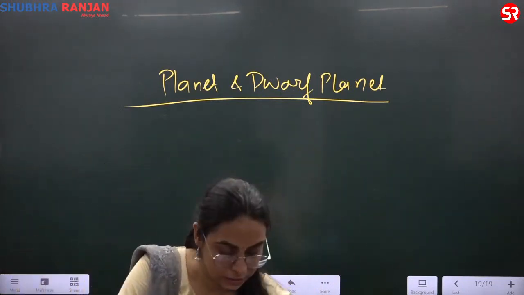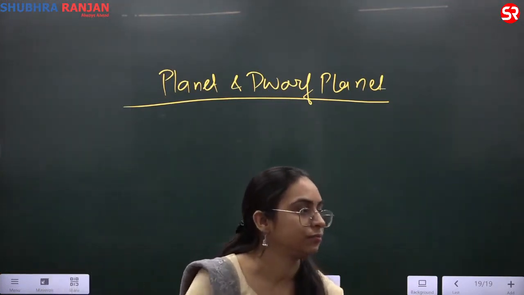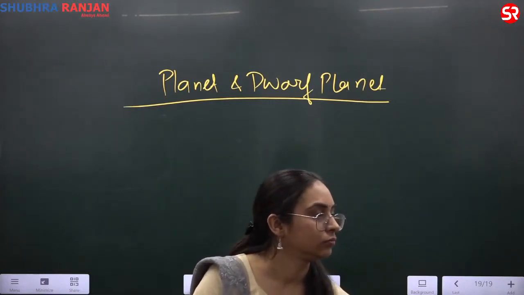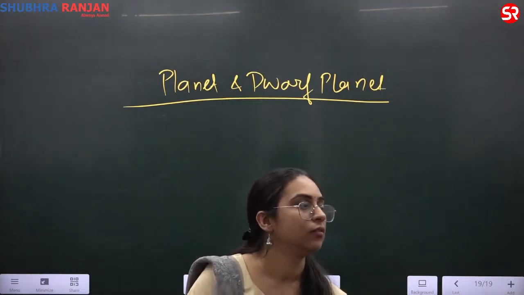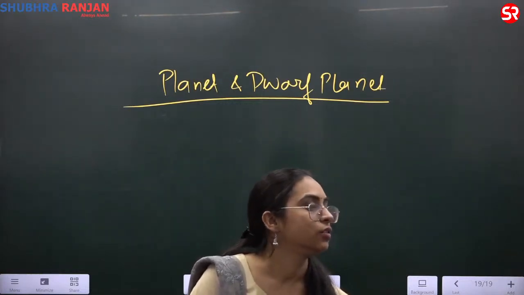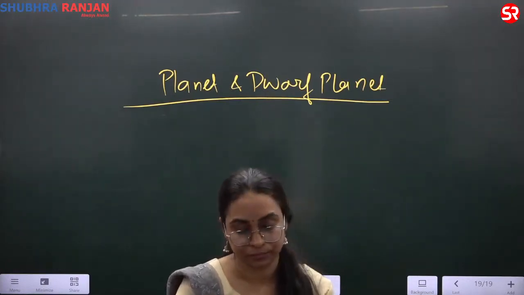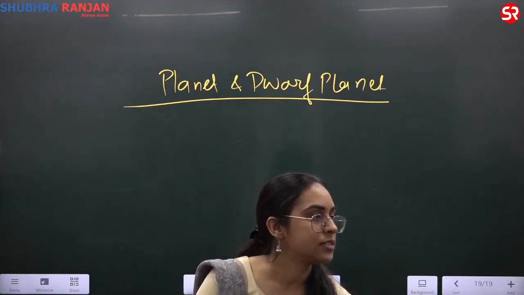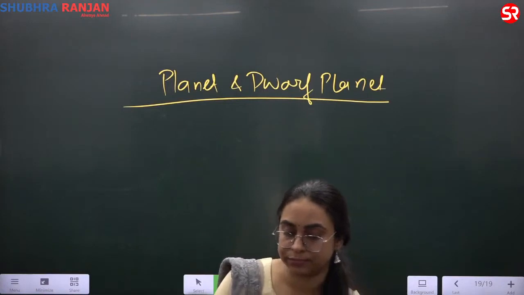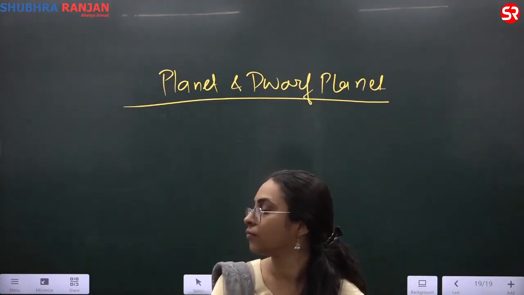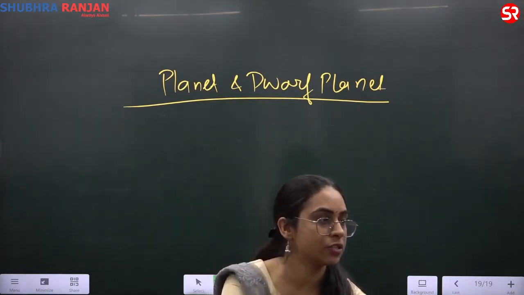There are three criteria for a body to be declared as a planet. First, it orbits a star in a well-established path.